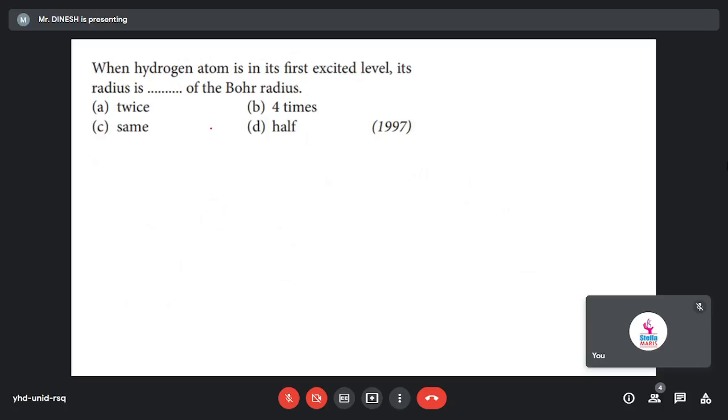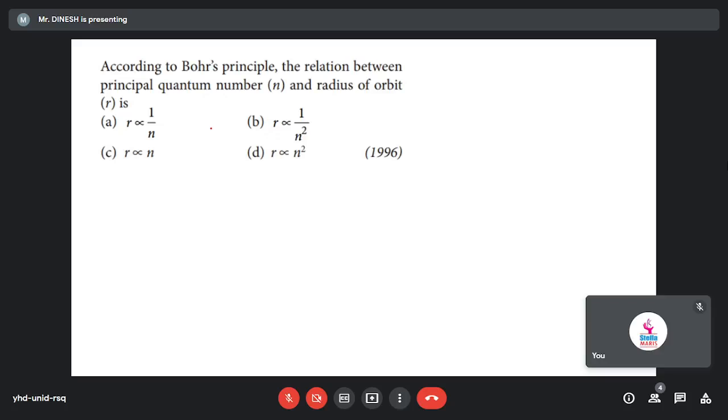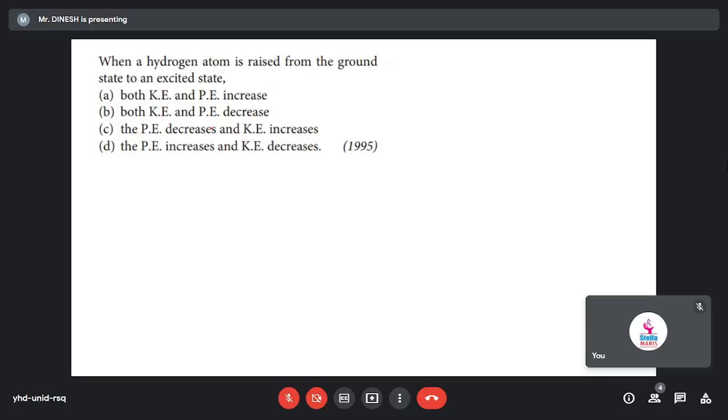First excitation level and its radius, that means the n value will be 2, right? According to the Bohr principle, the relation between the quantum number and radius: radius is directly proportional to n square. Next, this also we did, right?